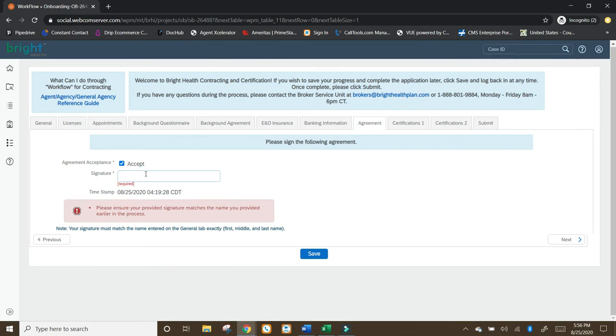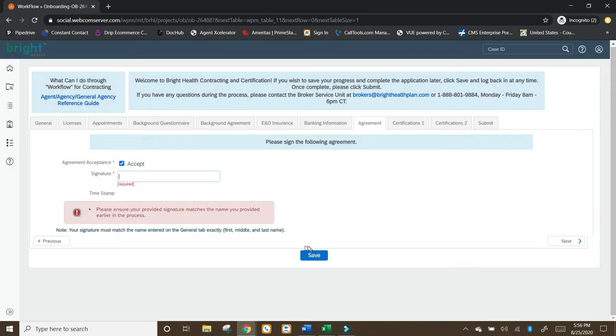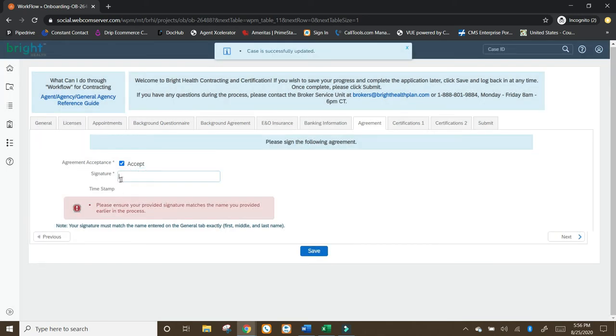So if you had a middle name, you're going to want to put the middle name in there. If you said I don't have a middle name, then you just put your first and last name. The exact same stuff that was used on the general tab. So click save. Look, it bounced it. Why did it bounce it? I purposely did this.